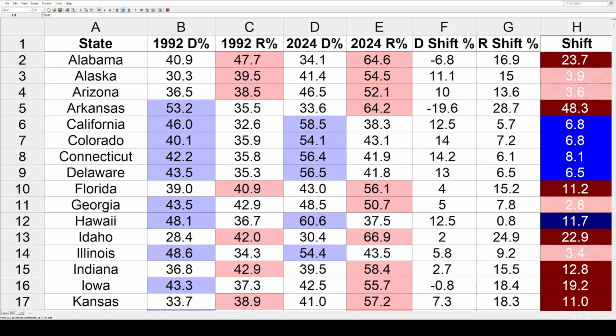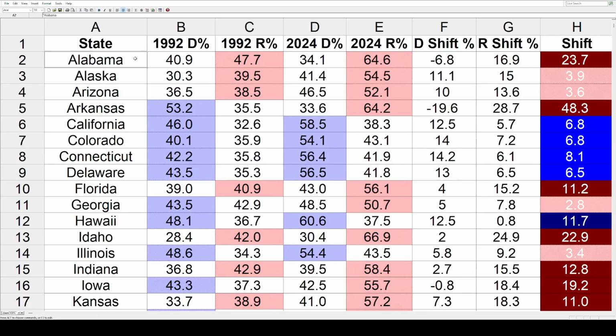So as we go through this, keep in mind, in 1992, because of Ross Perot, the vote share for the two major parties is going to be reduced. So 8 elections later in 2024, without that significant third-party presence, most of that third-party vote is going to go back into one of the two major parties. So let's check out the first state.